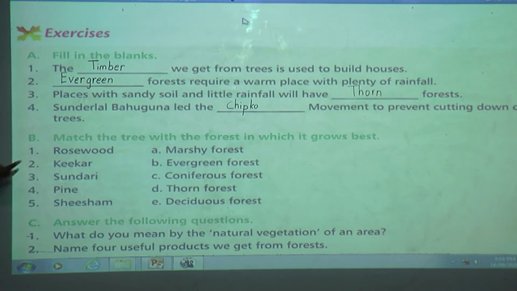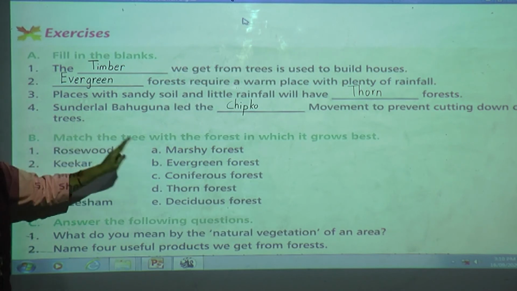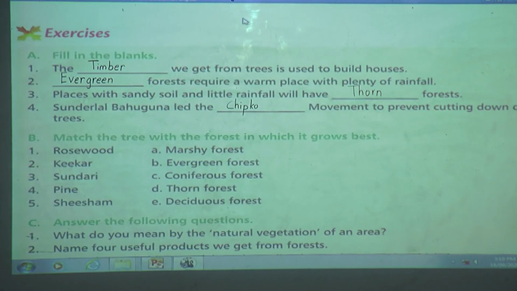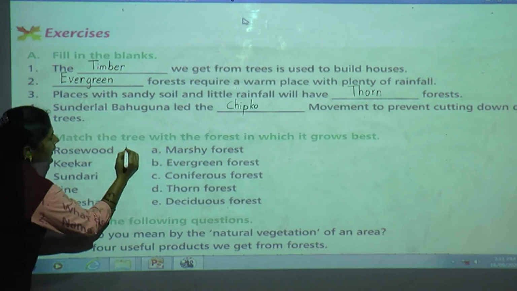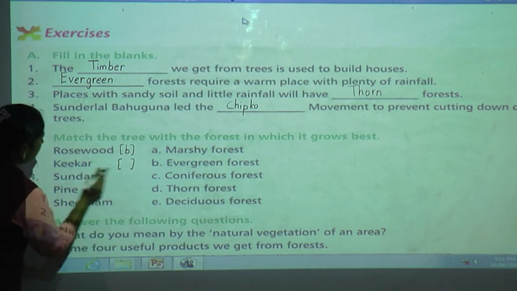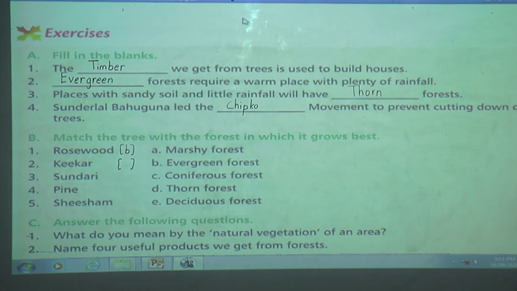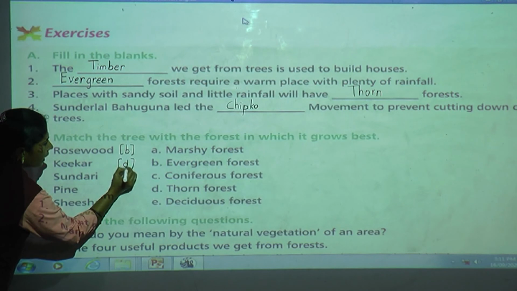Now first one, rosewood, kikar, sundari, pine, shisham. These are the types of trees. So what you need to do is see in which type of forest each can grow. So rosewood, where will it be? It will be in an evergreen forest. So right here B. Now second one, kikar tree, where can it be grown? In thorn forest, isn't it? Correct. So you can write here B.